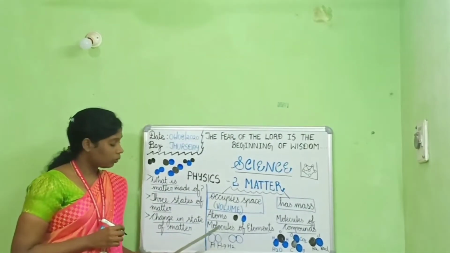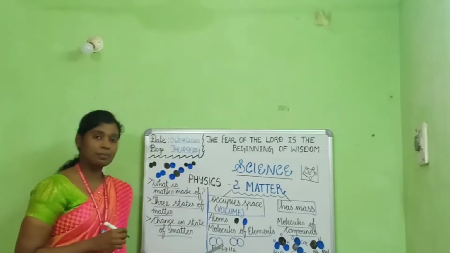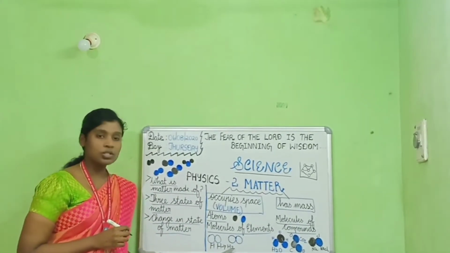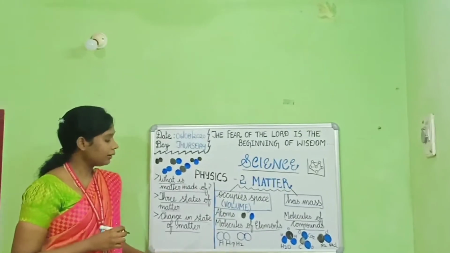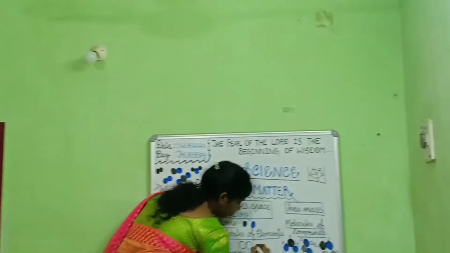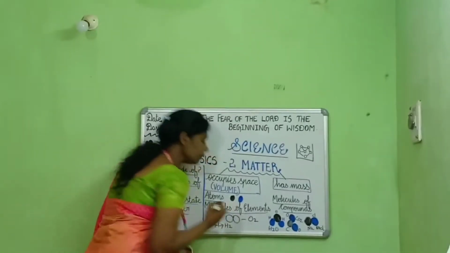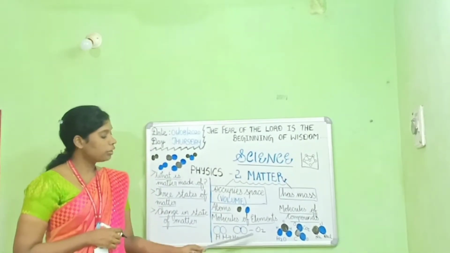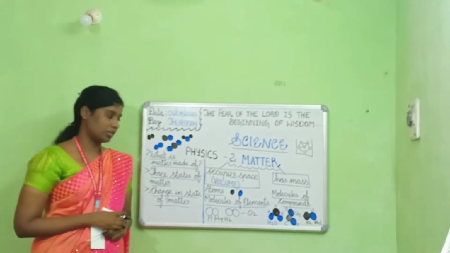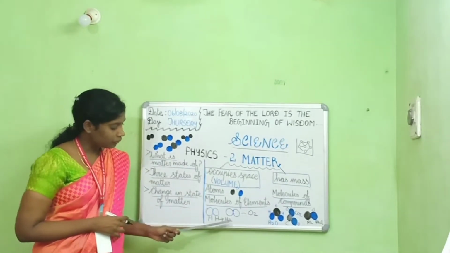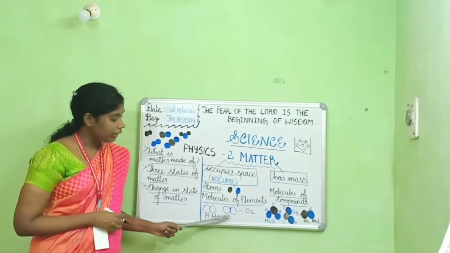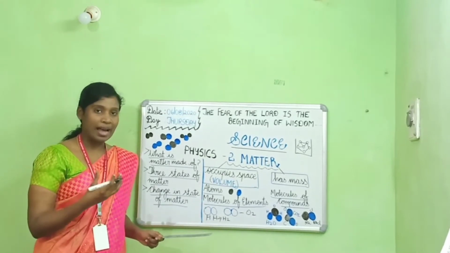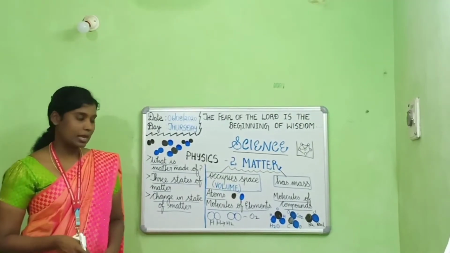The second common example is oxygen. One molecule of the element oxygen is made up of 2 atoms of oxygen. We could see that the number written below denotes the number of atoms.